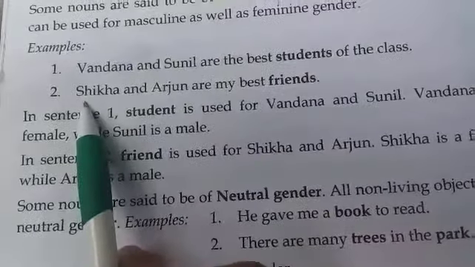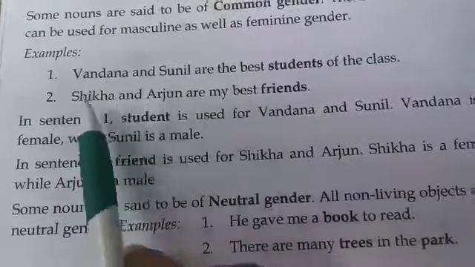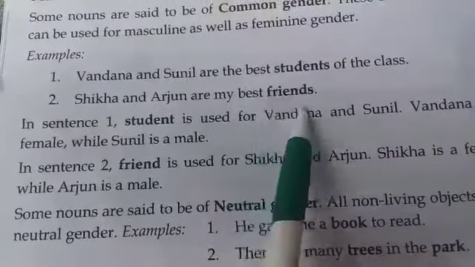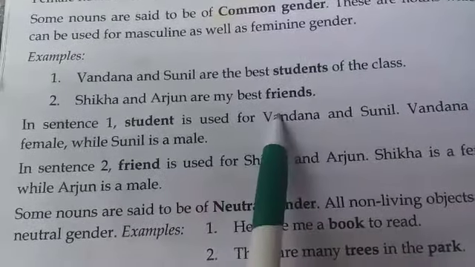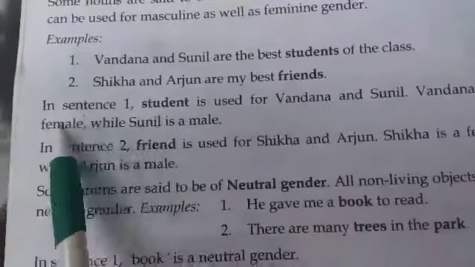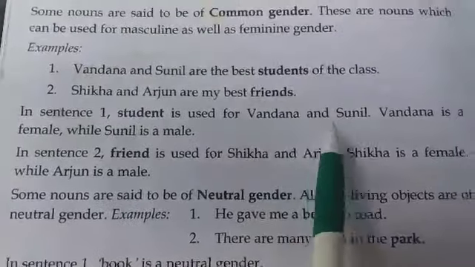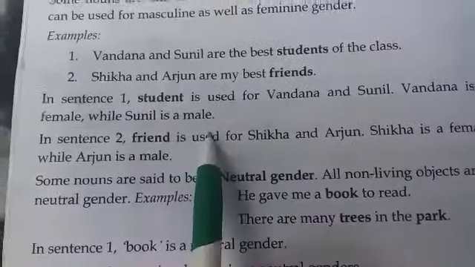Then, Shikha and Arjun are my best friends. Both friends means both male gender and female gender. So we can call it common gender. In sentence 1, student is used for Vandana and Sunil. Vandana is a female while Sunil is a male.